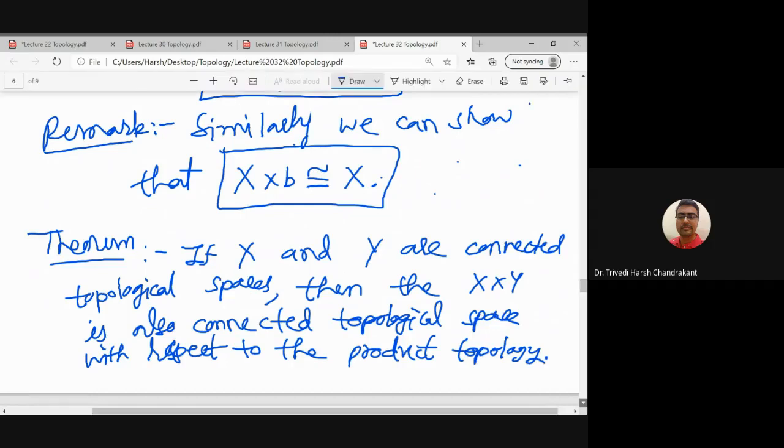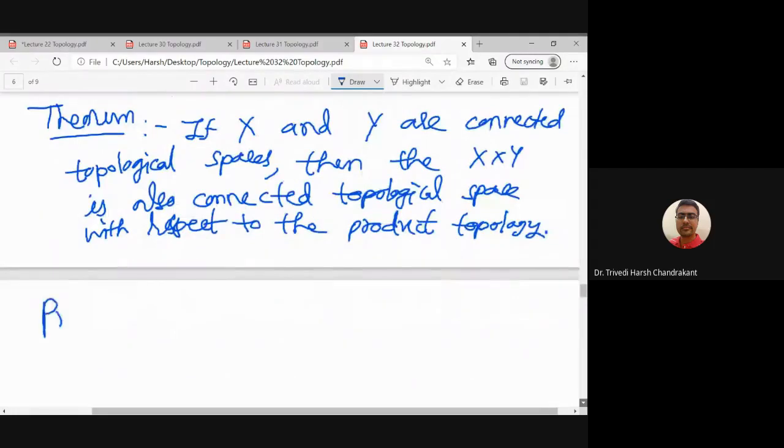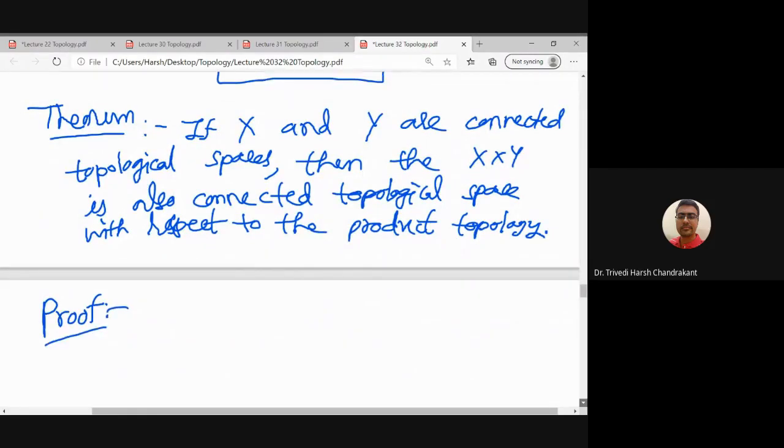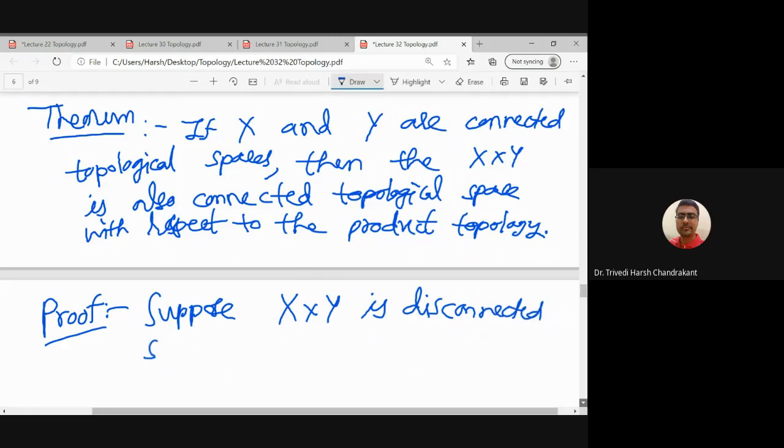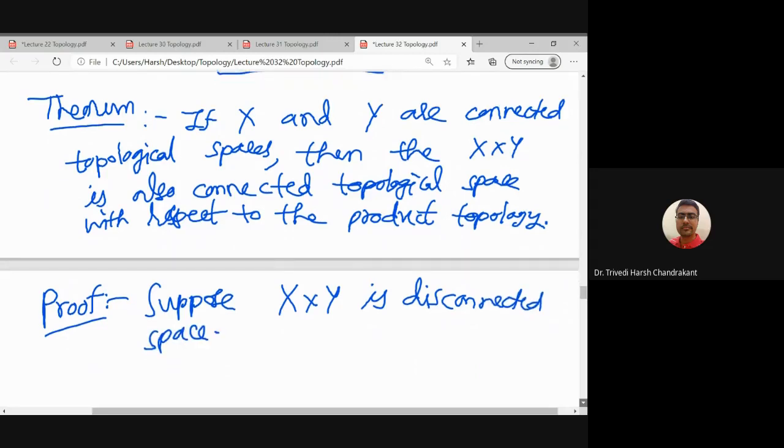So here this particular result is important, what we proved just now. So let us first assume that suppose x cross y is not connected, so it is a disconnected space, and whenever we have a disconnected space we get a separation.